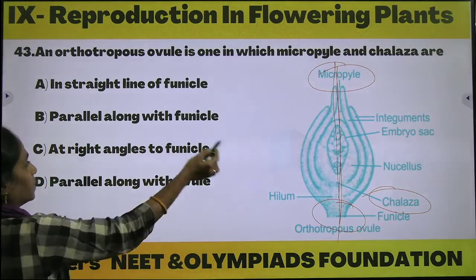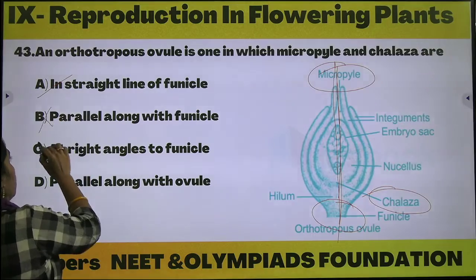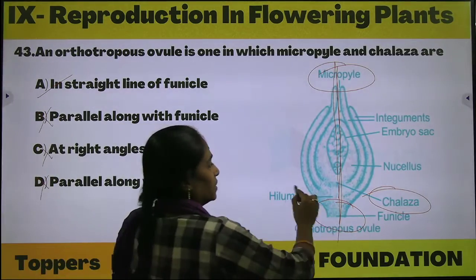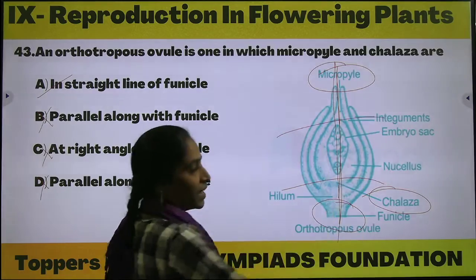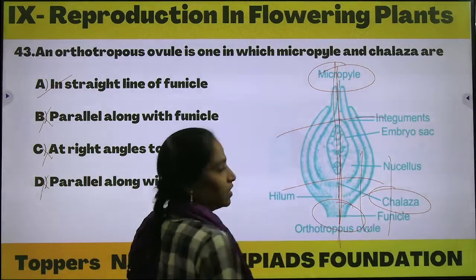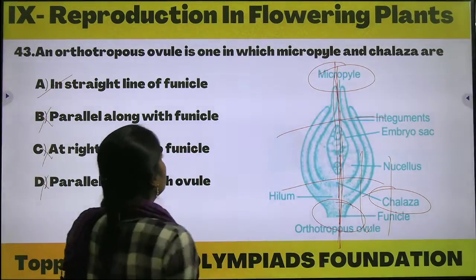So as per the figure, A is the correct option, the remaining are all wrong. Parallel along with the funicle, parallel in the sense it comes like this, it's not a parallel condition. It's a straight line condition.